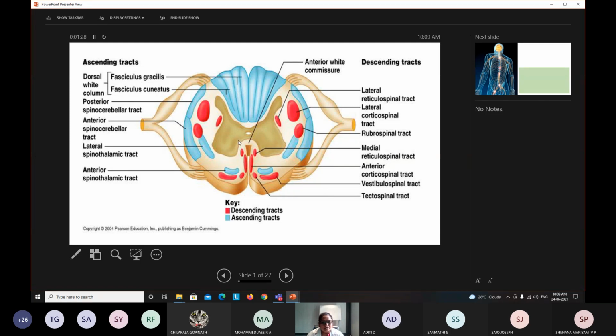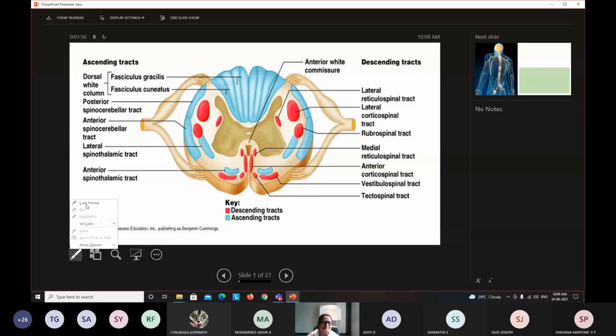This central butterfly-shaped gray matter is composed mainly of cell bodies, whereas this white matter consists of the nerve fibers or the axons of the cell bodies present in this gray matter.